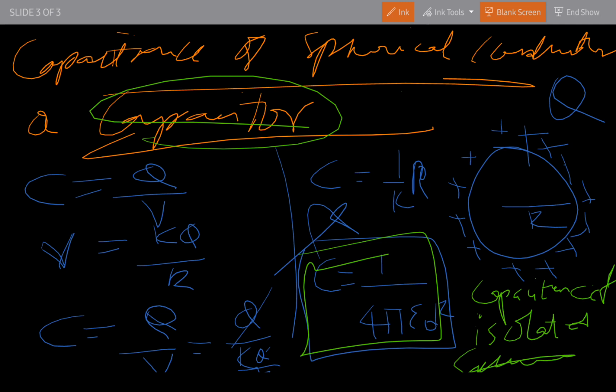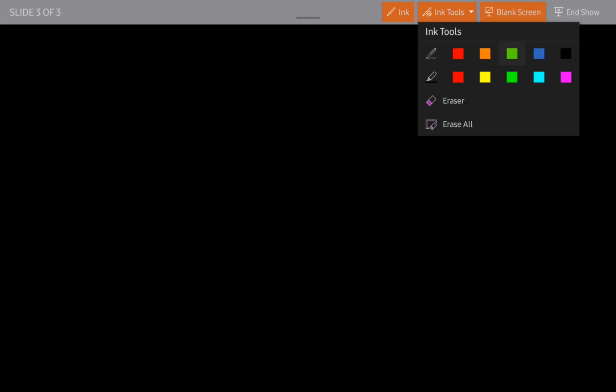Okay, so here I am reading the question. This was a very large question. 27 spherical drops of radius 3 mm and carrying 10 power minus 12 coulomb of charge are combined to form a single drop. Find the capacitance and the potential of the bigger drop.